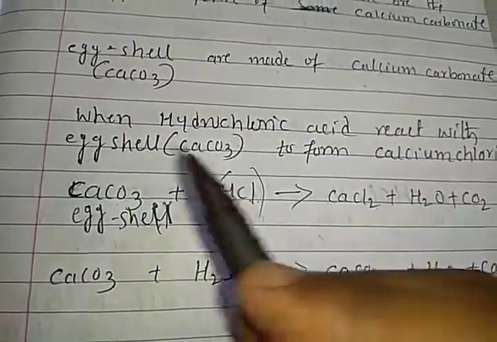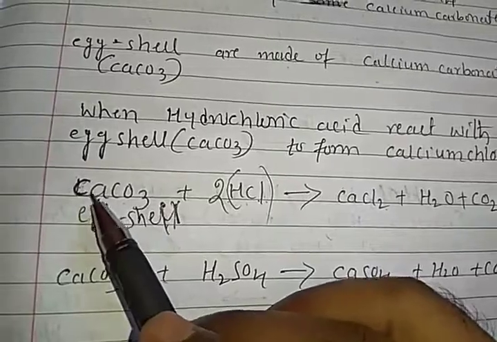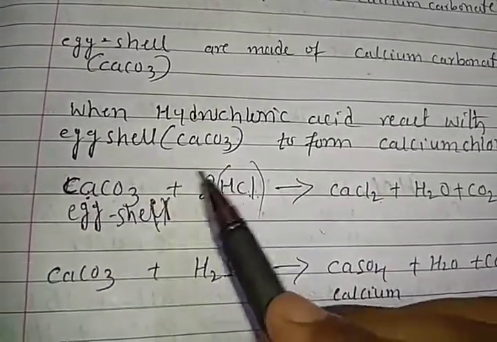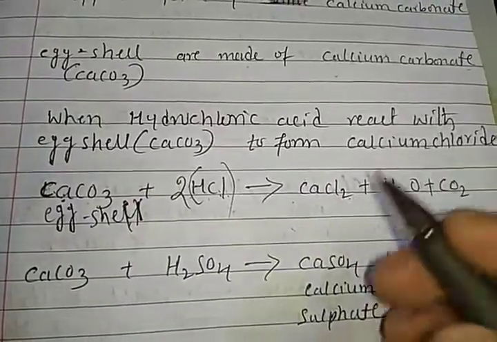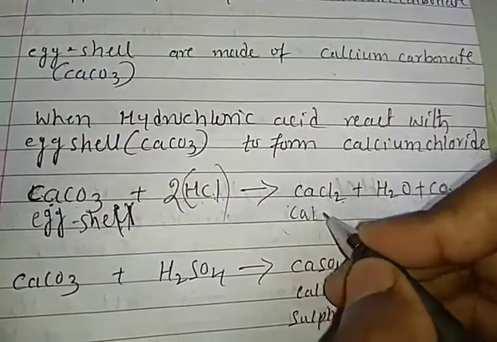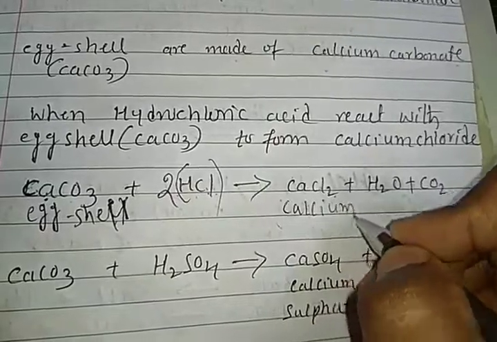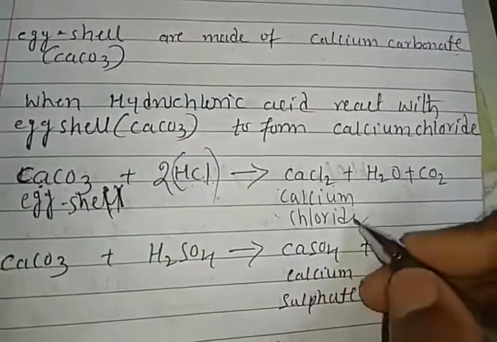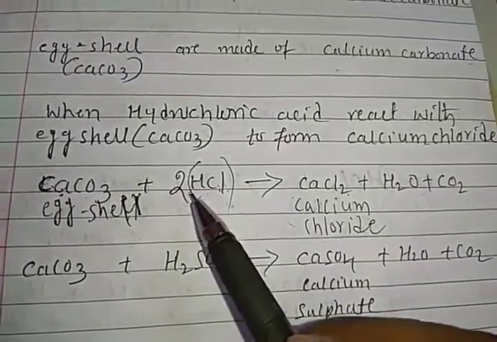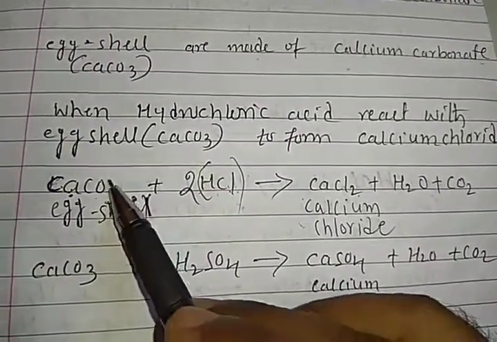So 2 chlorines react with the 1 calcium, because calcium valency is 2. That's why 2 chlorines react with this 1 calcium to form calcium chloride, right? Okay.